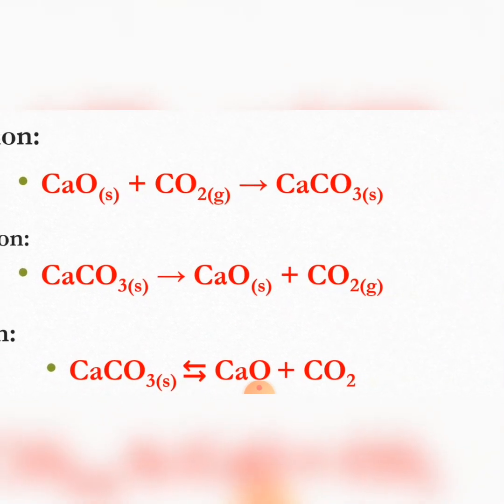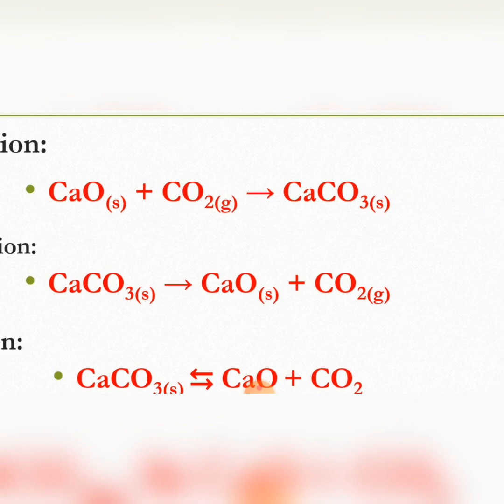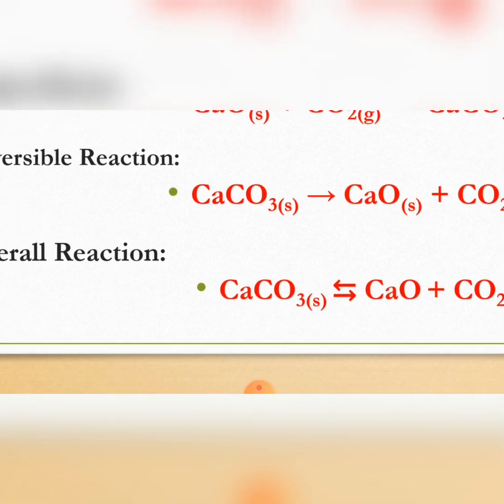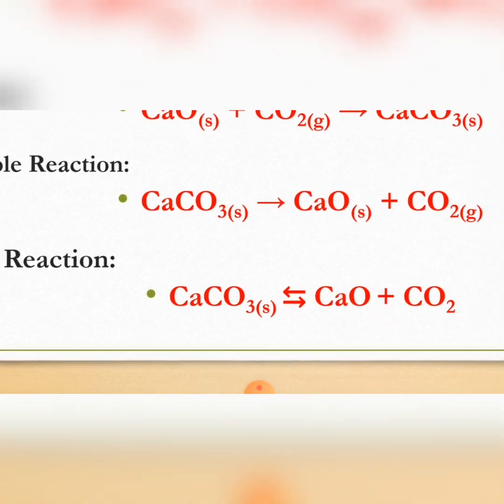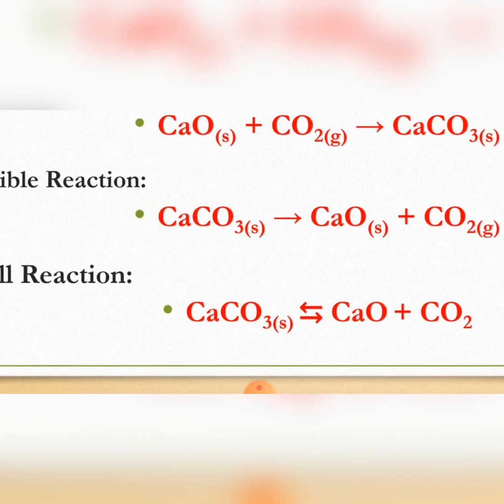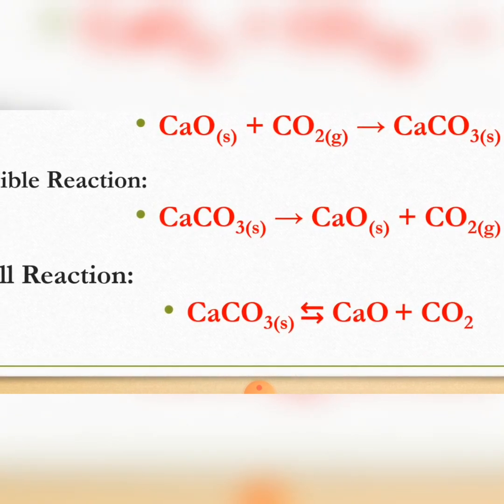In the reverse reaction, the calcium carbonate decomposes into calcium oxide and carbon dioxide at the same time. The overall reaction shows the reversible reaction in which the product, calcium carbonate, can decompose into calcium oxide and carbon dioxide. At the same time, calcium oxide and carbon dioxide can combine to form calcium carbonate again.